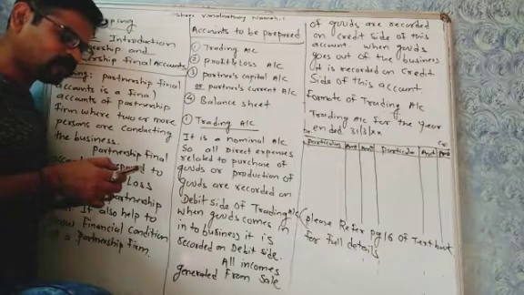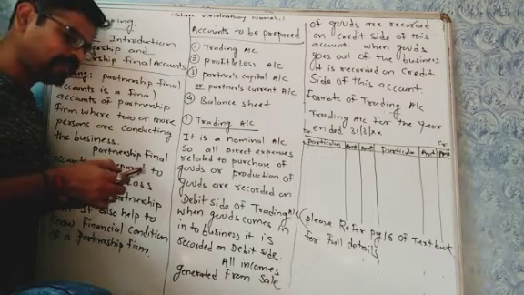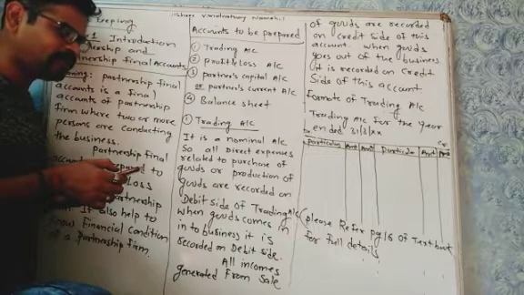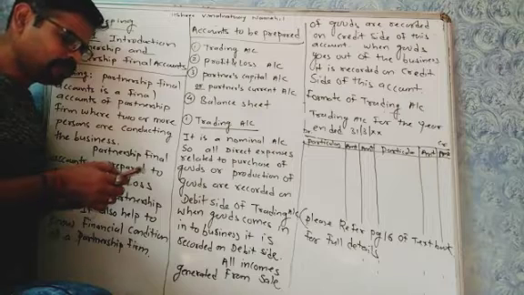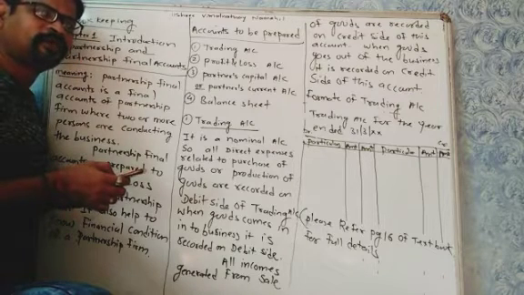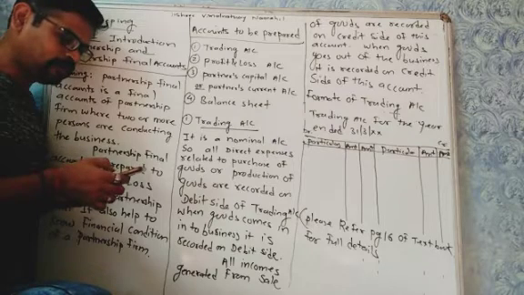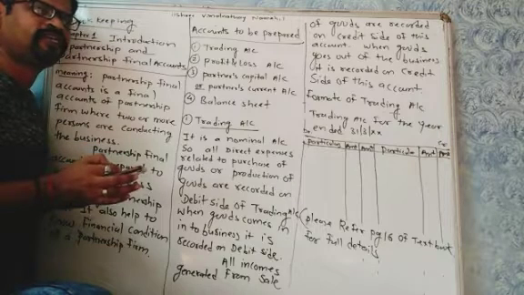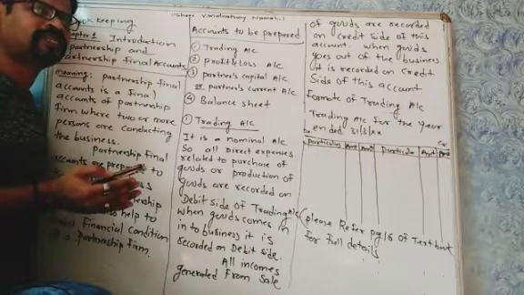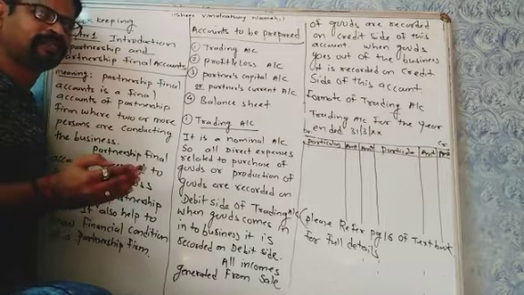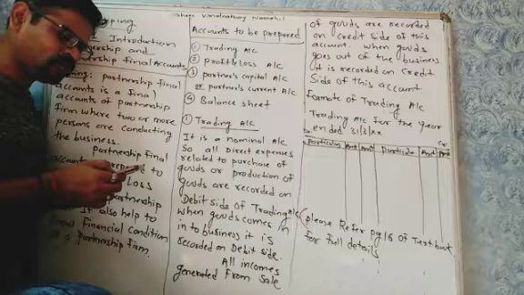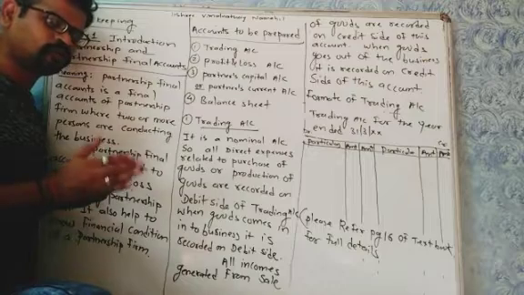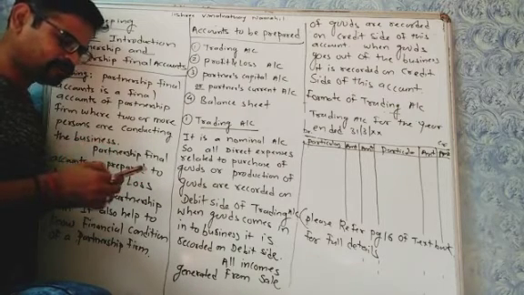Royalty on purchase or production is related to goods, so it is recorded on the debit side of the trading account. You know what royalty is? Royalty is paid to the original maker of a technology from which we are purchasing the goods or the technology. The royalty charges are paid to the original owner of the technology, so it is related to goods and recorded on the debit side of the trading account.